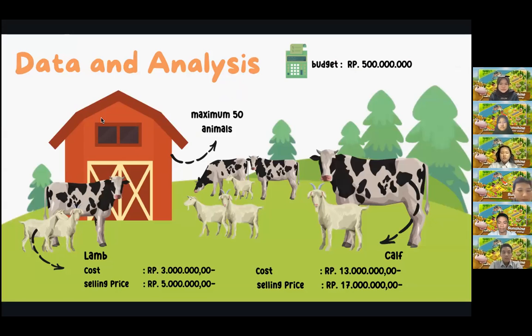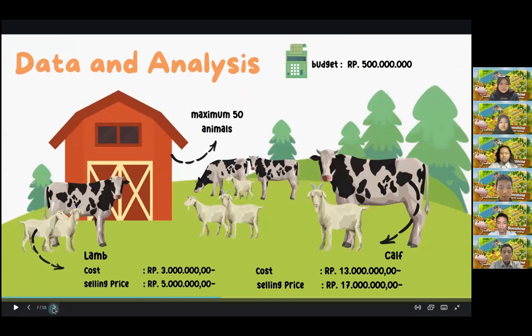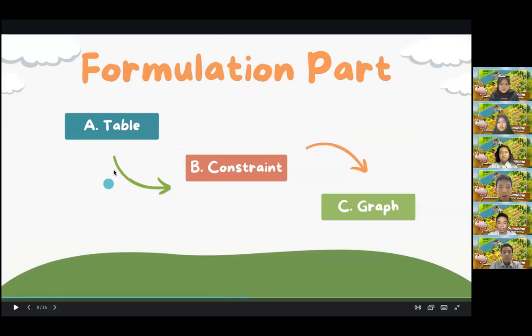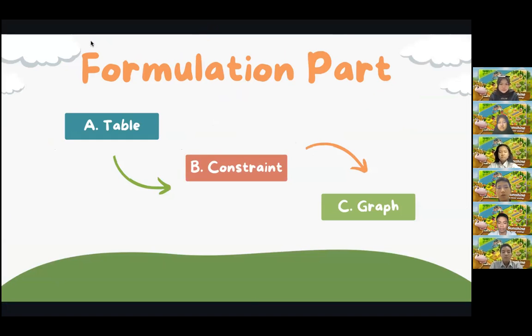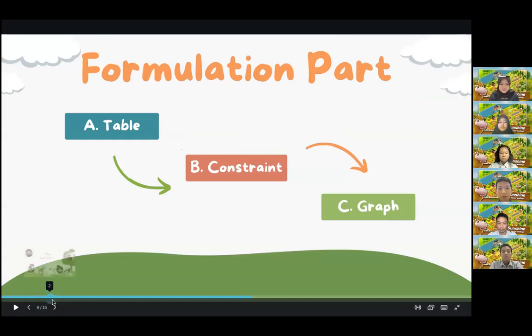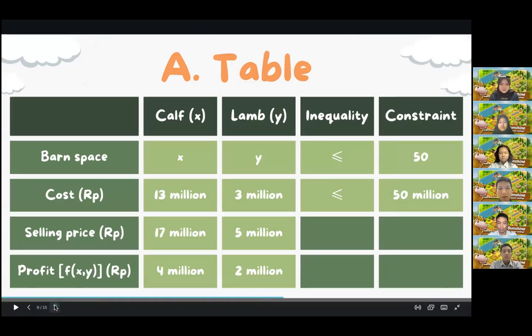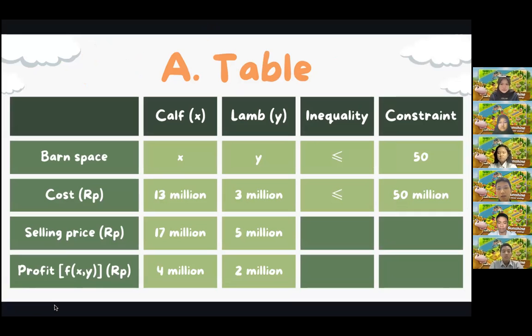So next we will explain the formulation of this problem. In this section, the formulation part is divided into three sections, which are the table, constraints, and last but not least, graphs. Based on our data and analysis, we have constructed a table to make it easier for us to structure our linear program.